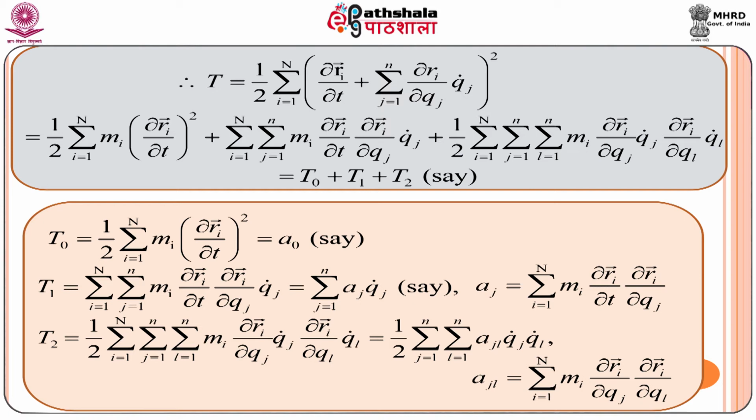Similarly, T2 is of the form like this. We can write it in this way. It depends on q_j dot into q_l dot, where A_jl is of the form this one.